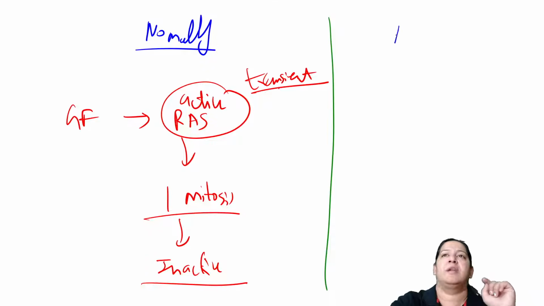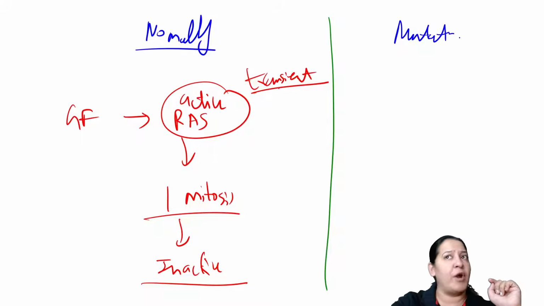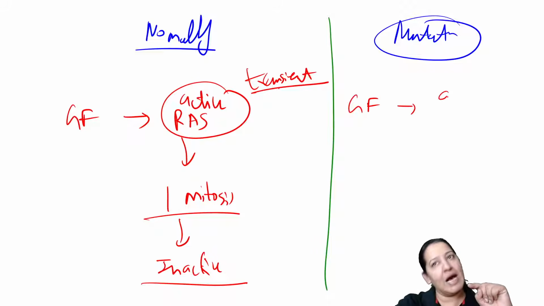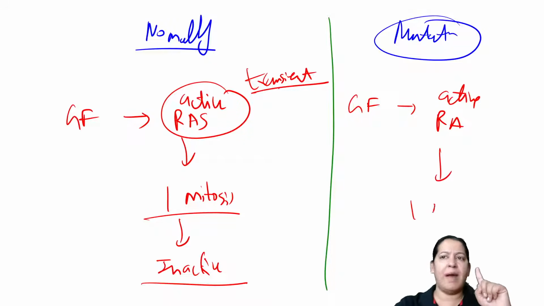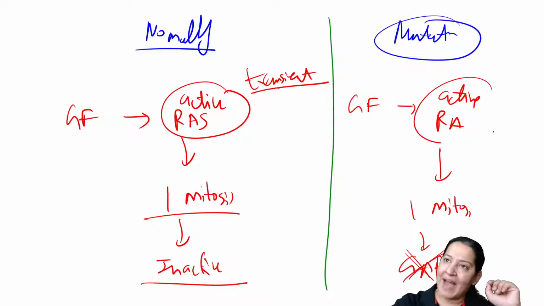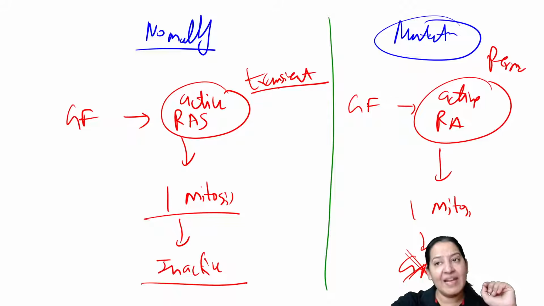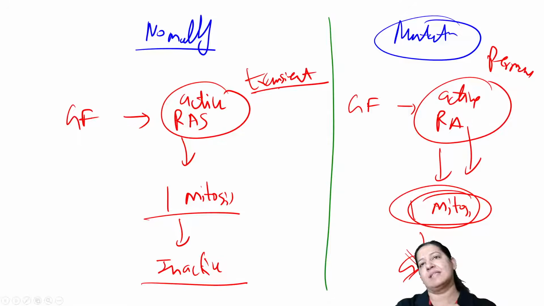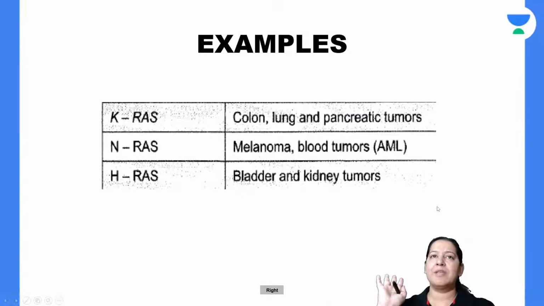But during mutation, if the RAS is mutated, this is a point mutation. So when one growth factor comes, RAS will become active here also, and it will do one mitosis. But after one mitosis, it will not become inactive because here the GAP is mutated. So it will become active permanently. The permanently active RAS will do uncontrolled multiple mitosis that will result in cancer. That is the summary. Give me a thumbs up if you got it.